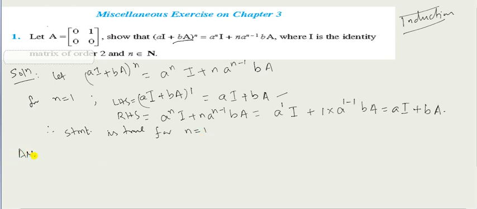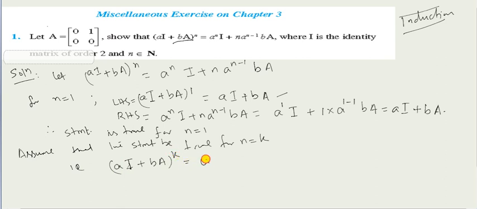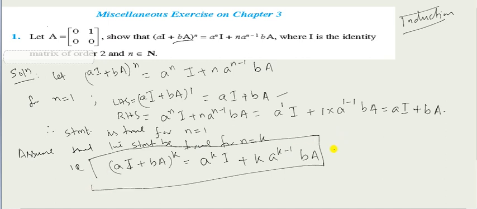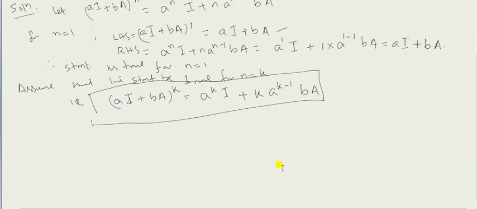Next I will proceed. I will assume that the statement is true for n equals k, that is, (aI + bA)^k is equal to a^k I + k a^(k-1) b A. So you consider this statement to be true, and then I will prove that the statement is true for n equals k plus 1.